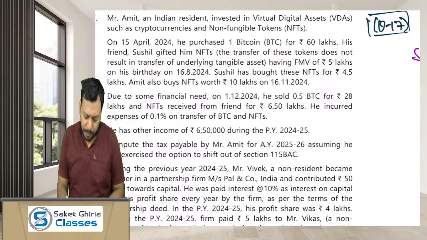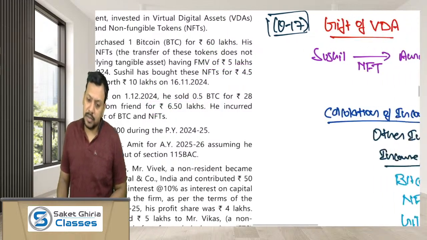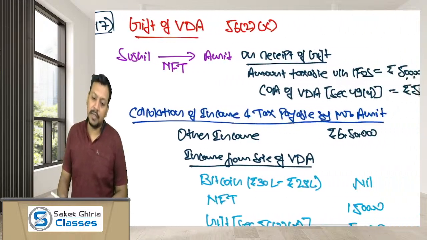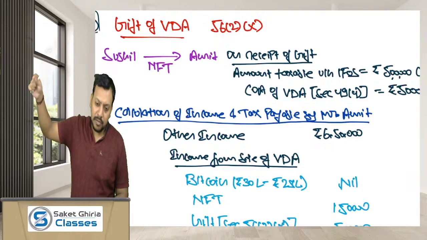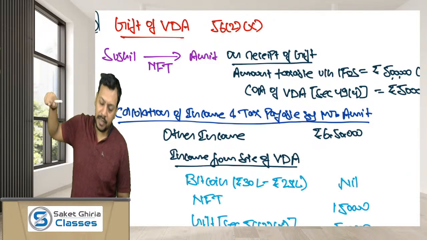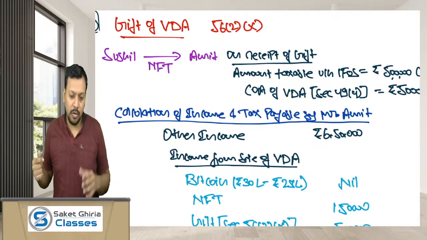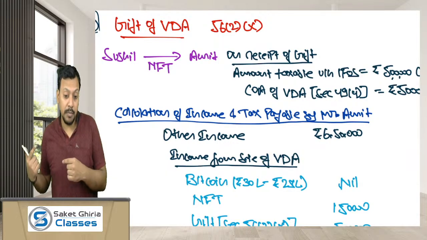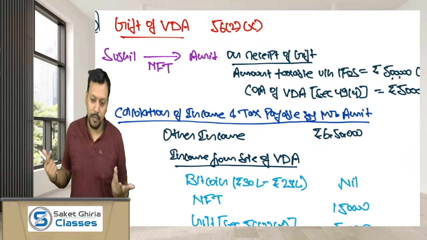What about NFT? Okay, yes, he has received NFT from his friend, the value of which is 5 lakh, and he has sold it for 6,50,000. Dear friends, 6,50,000 is the sale price, and the gift NFT that you have received from your friend, although it was free of cost, but as 56(2)(x) has been attracted as per section 49(4), the cost of such NFT in the hands of Mr. Amit would be 5 lakh. So the profit would be 1,50,000.